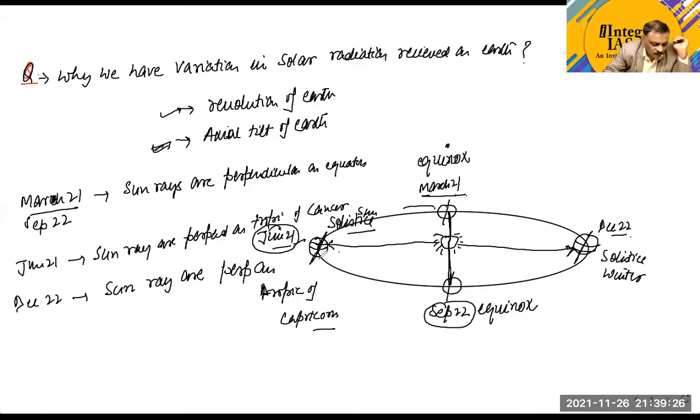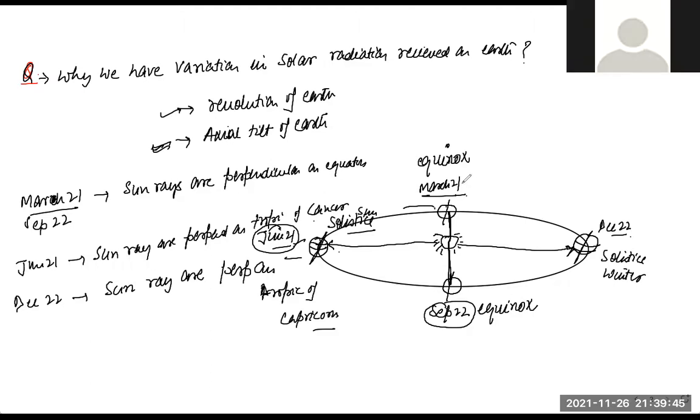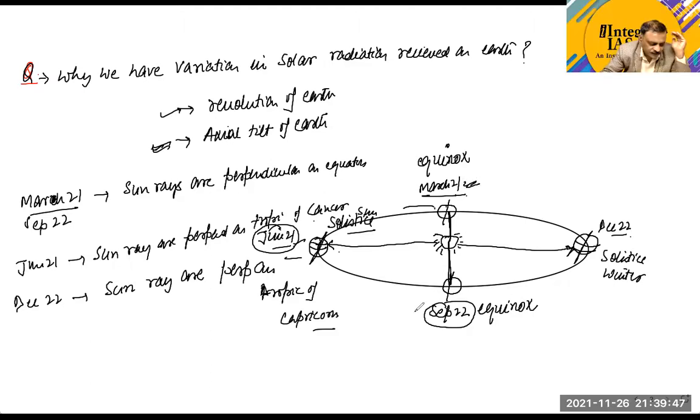Now as you move in a year from June 21st to September 22nd, can you tell me how the perpendicular position of the sun is moving? The perpendicular position of the sun is moving from the Tropic of Cancer to the equator. To the equator. So it means that from March 21st to September 22nd, the sun is perpendicular in the northern hemisphere. Yes, sir. Is this point clear?